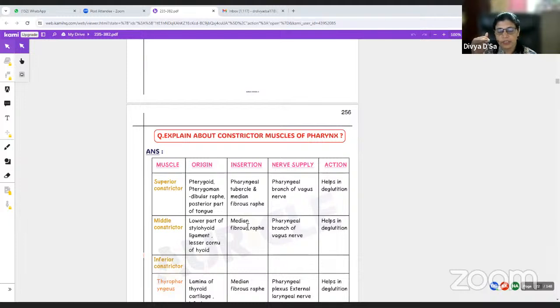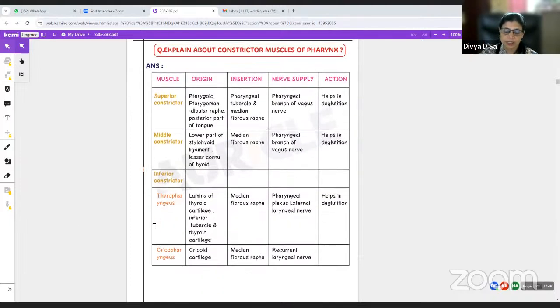Middle constrictor, it has the origin from the lower part of the stylohyoid ligament, as well as the lesser and greater cornu of the hyoid bone. So insertion, it inserts into the median fibrous raphe. Nerve supply, pharyngeal branch of vagus nerve, and again helps in deglutition. Now inferior constrictor. Inferior constrictor muscle has got two parts, thyropharyngeus and the cricopharyngeus.